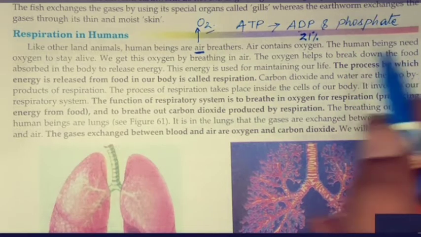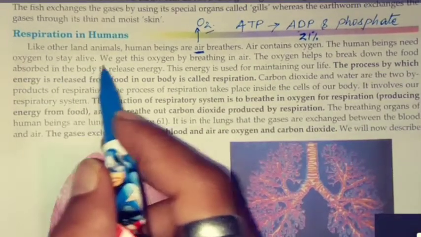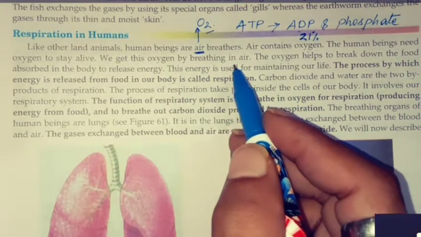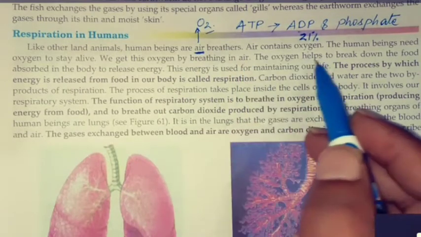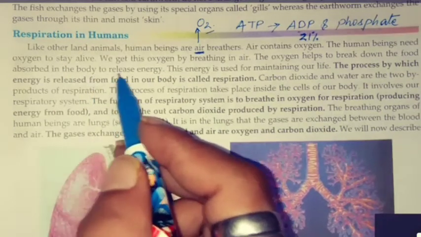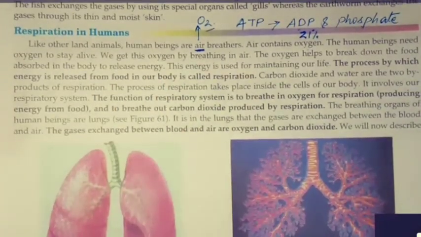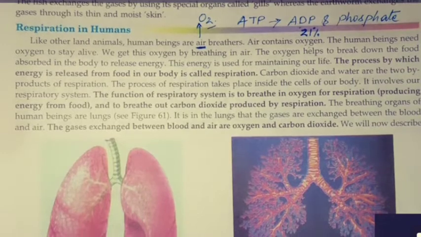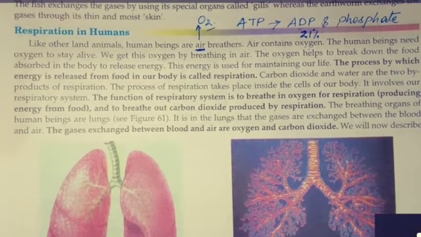Human beings need oxygen to stay alive. We get this oxygen by breathing in air. The oxygen helps to break down the food absorbed in the body to release energy. And this process is called what? Respiration.